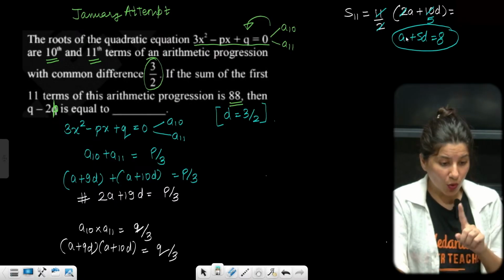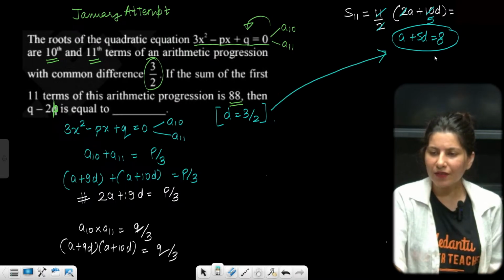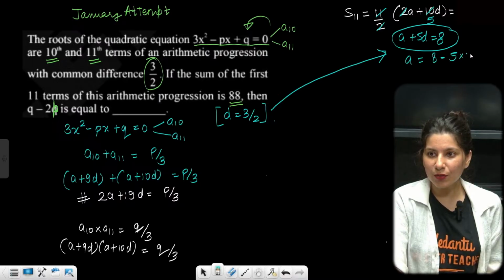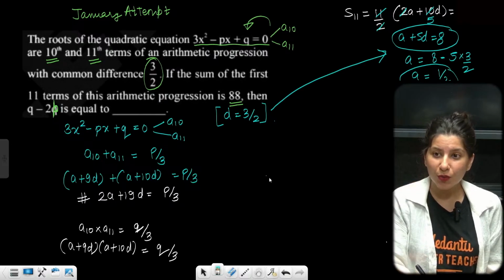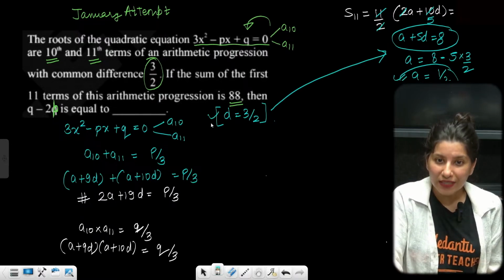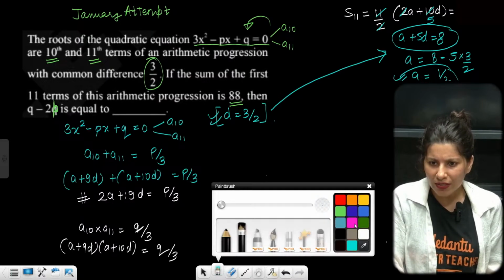And D you know already. D you know, right? D is 3 by 2. So put the value of D. So A will be 8 minus 5 into 3 by 2. Correct? So value of A is 1 by 2, 16 minus 15 by 2. So 1 by 2. A value also you know. So A you know, D you know. Can you not calculate the value of P? It is so easy to calculate.